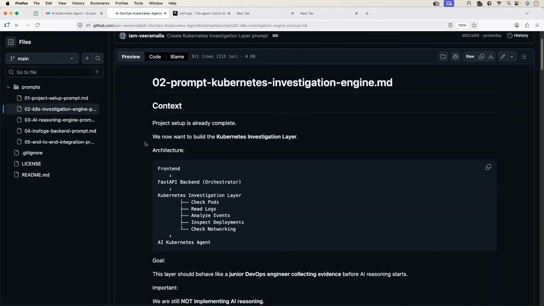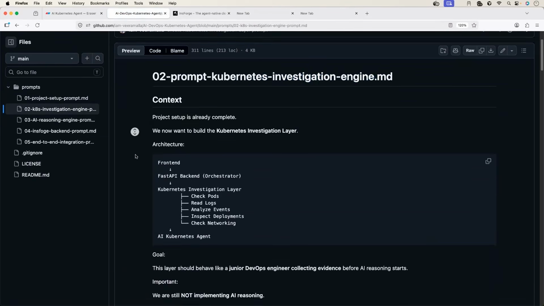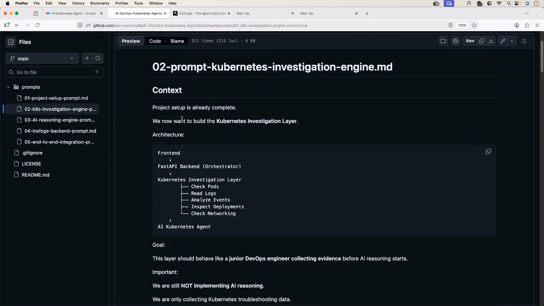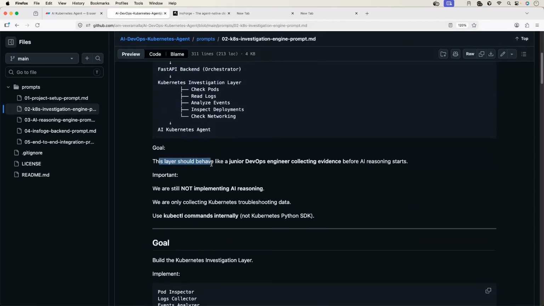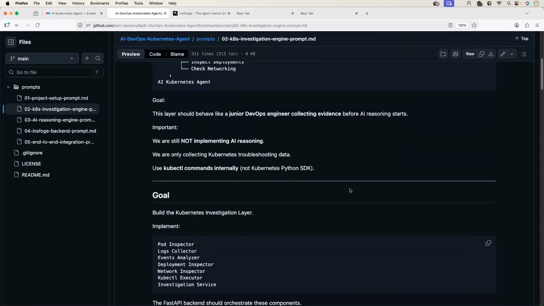So this is prompt 2, the Kubernetes investigation engine. Again, we are providing Cursor with the information. If you observe carefully, in every prompt I have provided the user workflow so that Cursor is very clear on what exactly we are going to build. And this is going to work with any AI agent that you are going to use. The goal: this layer should behave like a junior DevOps engineer, collecting evidence before the AI reasoning starts. Important, we are not implementing the AI reasoning yet. That will be implemented in the third component, the AI reasoning part.